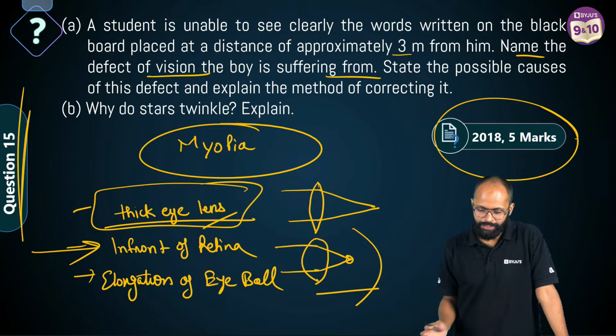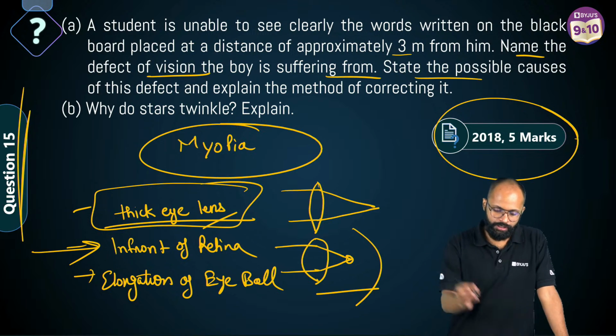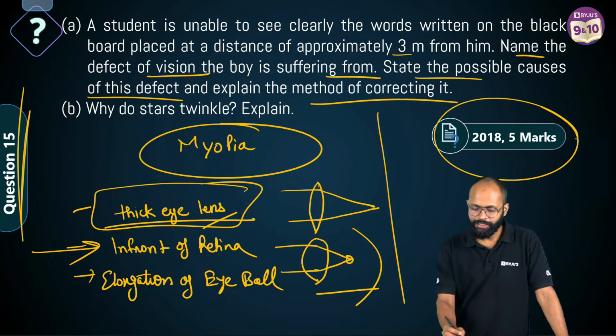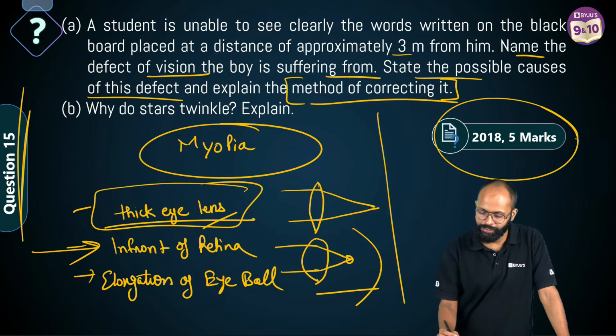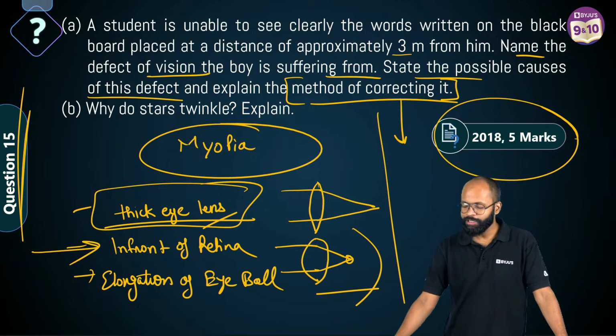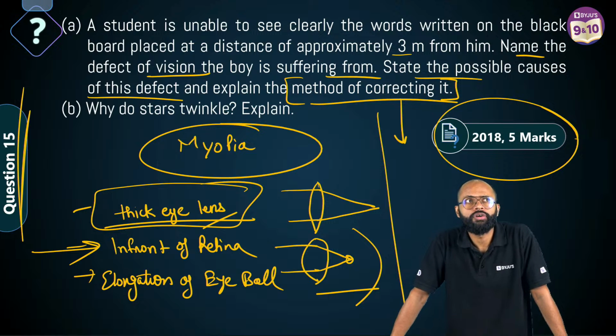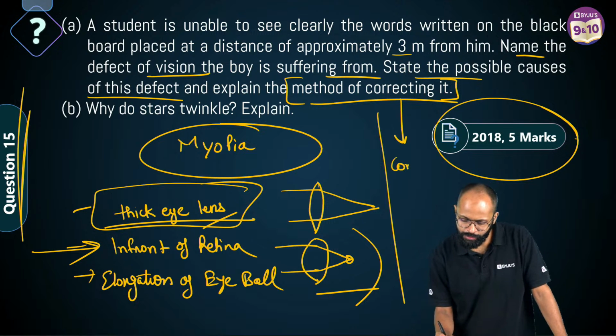Badhiya. State the possible causes. I told you. Explain the method of correcting it. Achha theek hai. Now let me ask you. Explain the method of correcting it. Your lens is converging more, na? Your lens is thick. It is converging more. What it should do? Sir, to correct, it should converge less. So how to make something converge less? If you add a diverging lens. Arey wah, sir, I will use a concave lens.